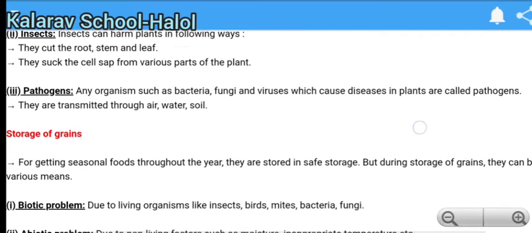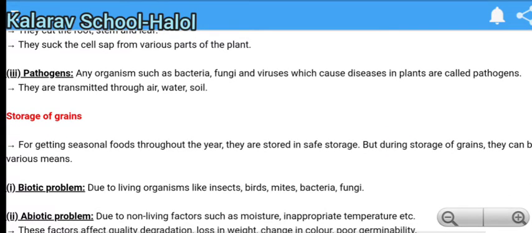Next is storage of grains. How do we store our grain? For getting seasonal foods throughout the year, they are stored in safe storage. As we know, the crops are grown in one month and stored for one year for use by the population. During storage, grain can be stored by various means throughout the year. So it is our responsibility to save the crop.